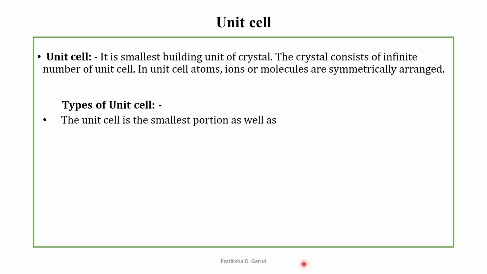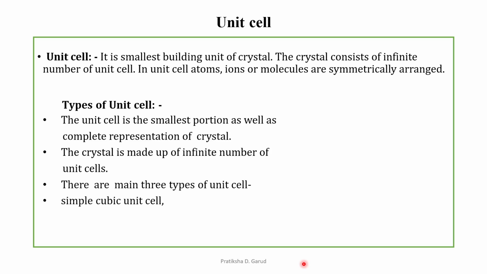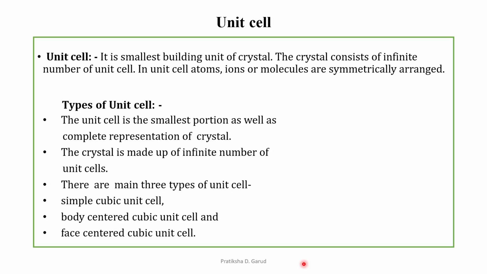The unit cell is the smallest portion as well as a complete representation of the crystal. The crystal is made up of an infinite number of unit cells. That means there are many unit cells, and there are three main types of unit cells. They are simple cubic unit cell, body centered cubic unit cell, and the third one is the face centered cubic unit cell. So these are the three types of unit cell.